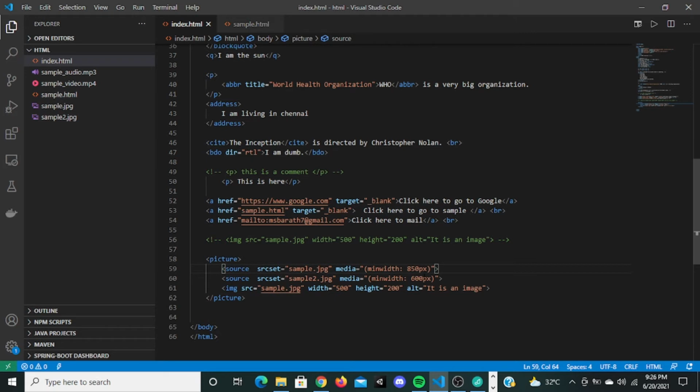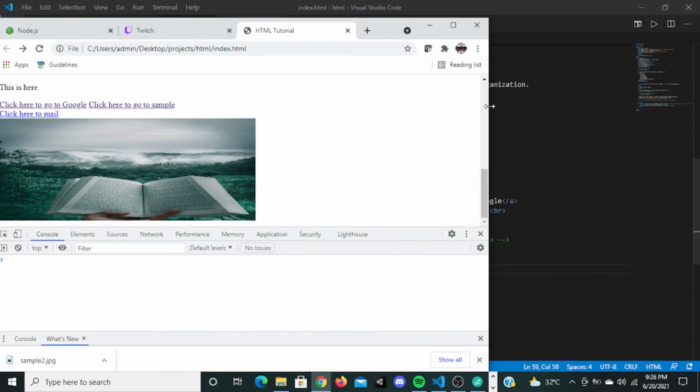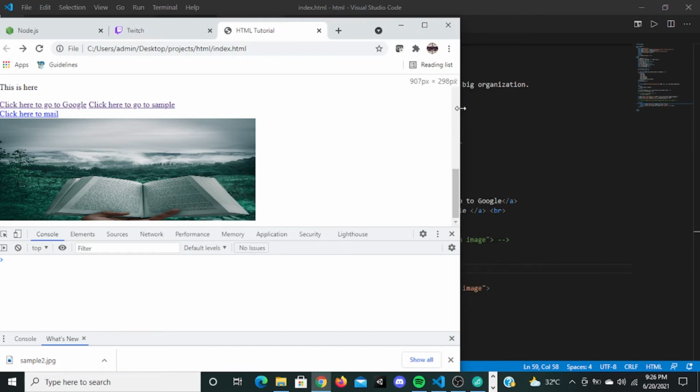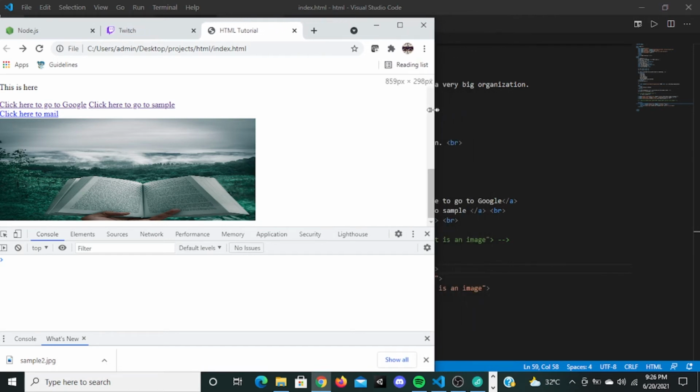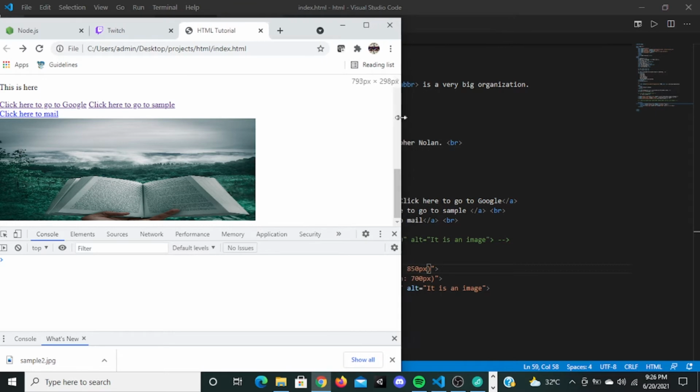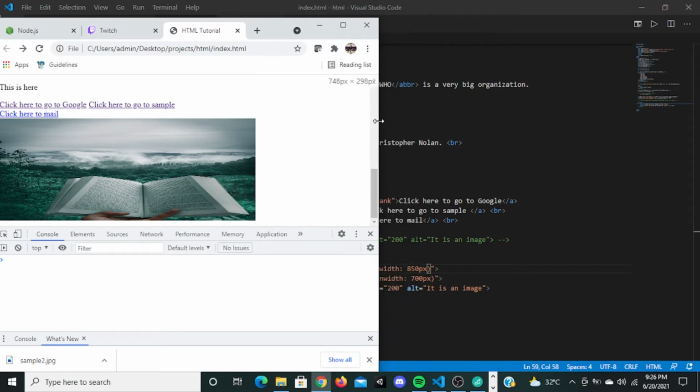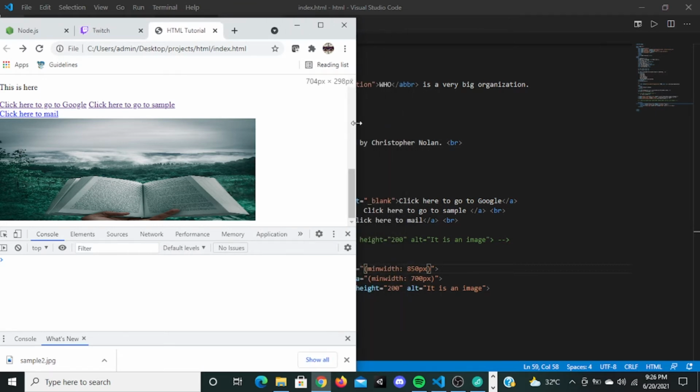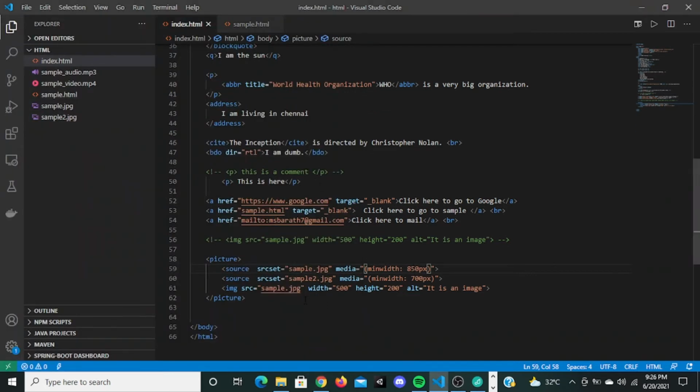If I'm going to say 700, something like that. Yeah, the min width is 850. So let me give 700 right here. It's not changing. Okay, I'll look into it.